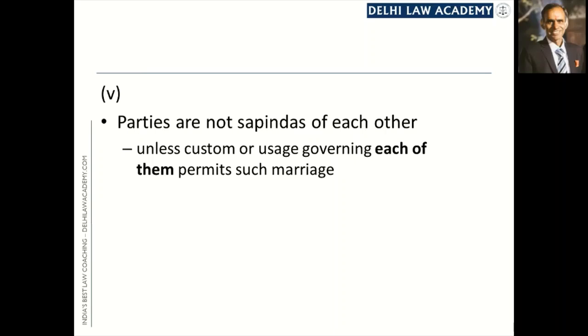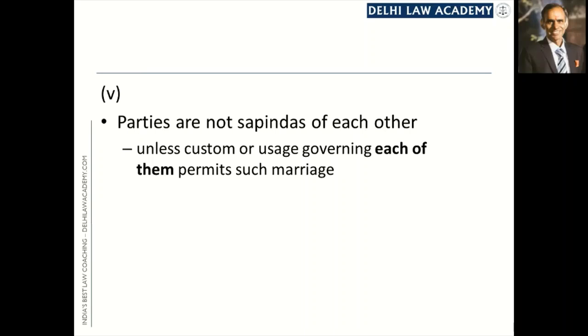The fifth and the last condition is that the parties to the marriage must not be sapindas of each other. Here also there is an exception. This condition need not be fulfilled where the custom or usage governing each of the parties permits a marriage of persons in sapinda relationship. For a marriage to be solemnized between two Hindus under the Hindu Marriage Act, parties to the marriage should not be sapindas of each other, and parties to the marriage should not be within degrees of prohibited relationship. These are the 5 conditions which must be satisfied for a marriage under the Hindu Marriage Act between two Hindus.